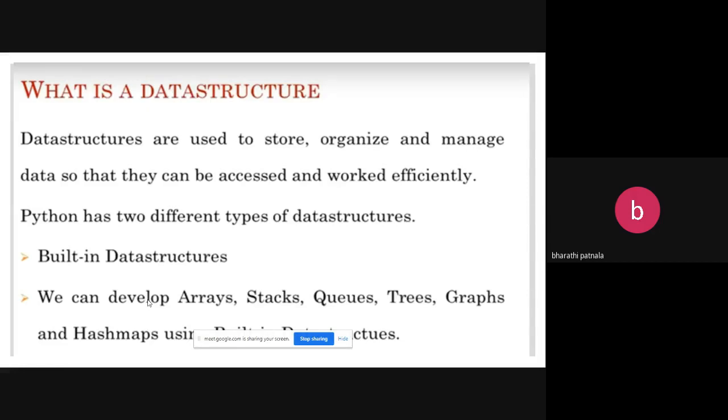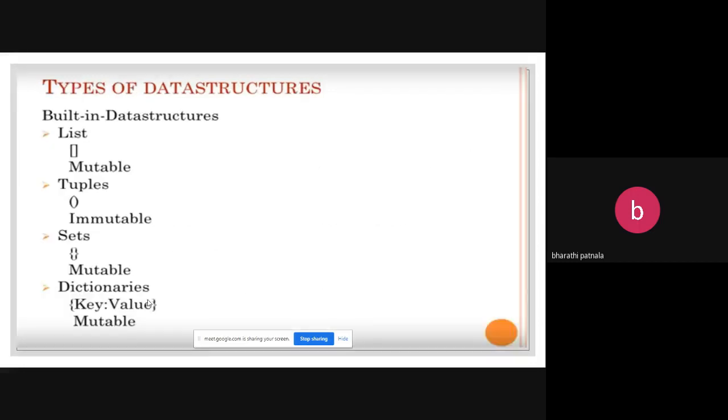In Python, we have two different types of data structures. One is built-in data structures, second one is user-defined data structures. The user-defined data structures are arrays, stacks, queues, trees, graphs, and hash maps. All these data structures are implemented by using the built-in data structures. Coming to built-in data structures, we have four different types in Python. One is list, second one is tuple, third one is sets, fourth one is dictionaries.